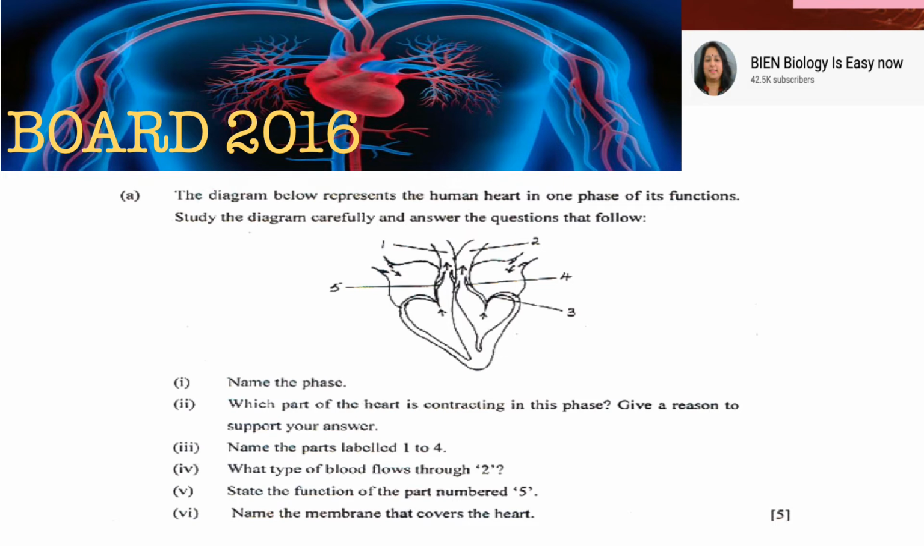Name the parts 1 to 4. Type of the blood which flows through 2. Now part number 2, you should know what it is. How will you know which ventricle 2 is going out of? That is the left ventricle, which means it is the aorta.